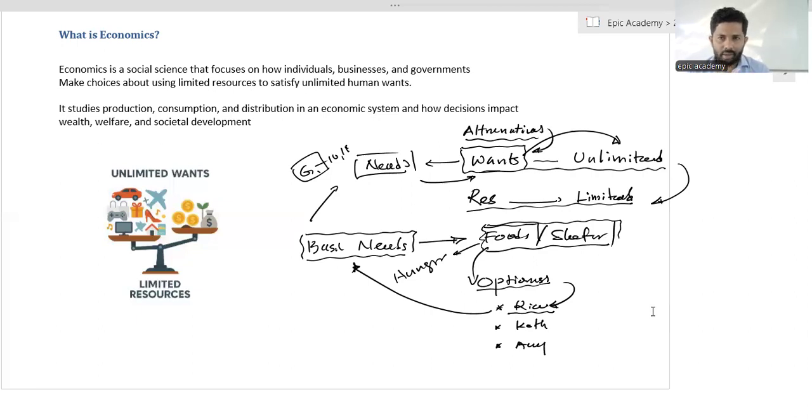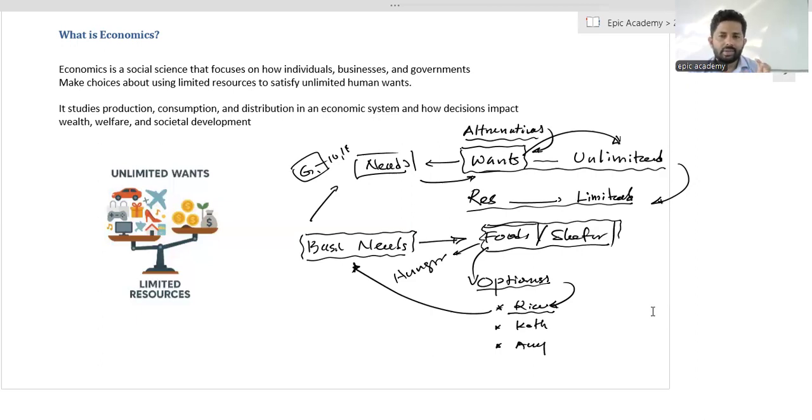This subject, economics, is built around this central problem. We are going to understand how we can satisfy the unlimited human wants by using these limited resources.